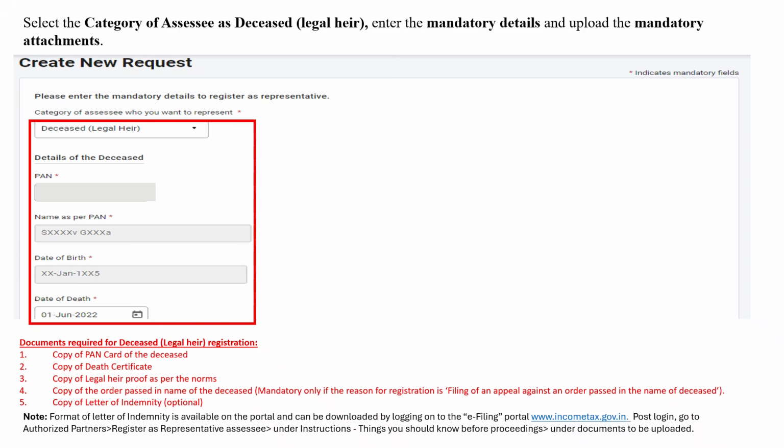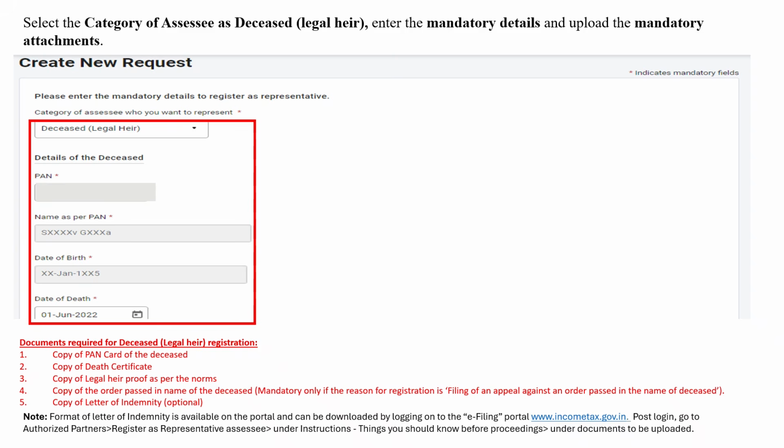You're required to upload the copy of the PAN card of the deceased, copy of death certificate, and copy of legal heir proof as per norms. You might also be required to upload the copy of the order passed in the name of the deceased. This will be mandatory only if the reason for registration is filing of an appeal against an order passed in the name of the deceased. You might also be required to upload a copy of the letter of indemnity. The format of the letter of indemnity is also available on the portal and can be downloaded by logging in to the e-filing portal